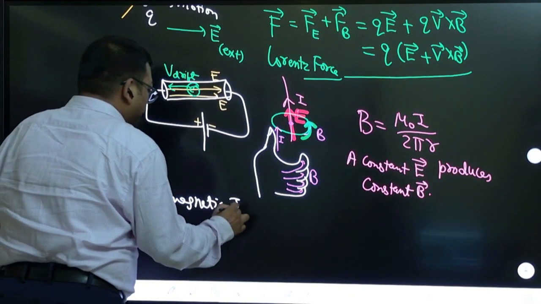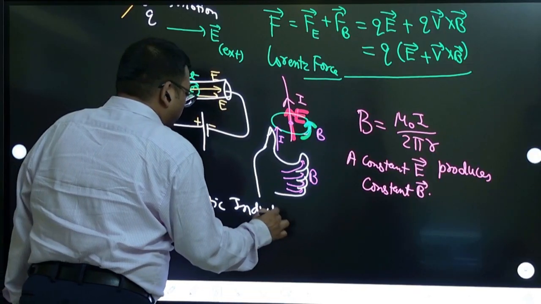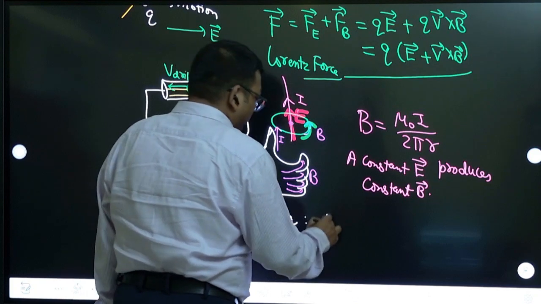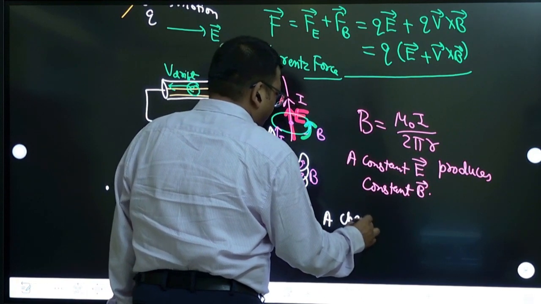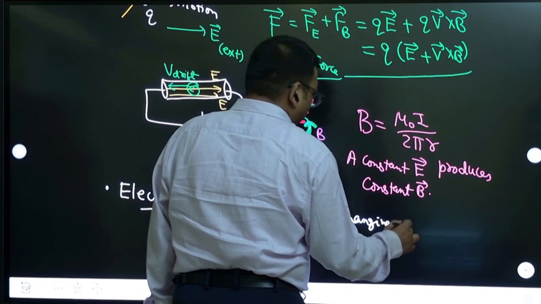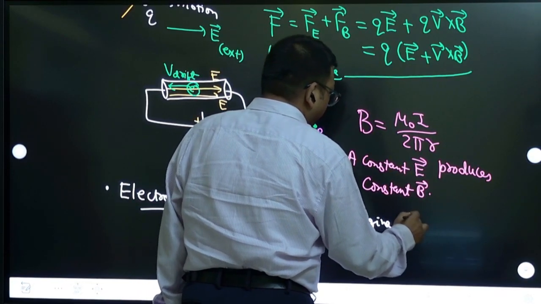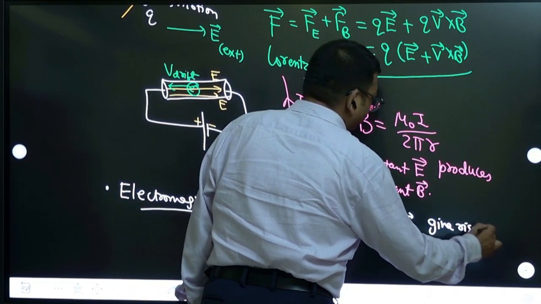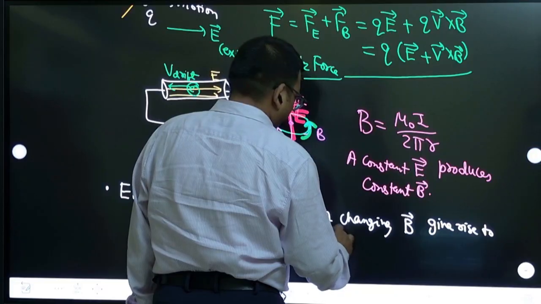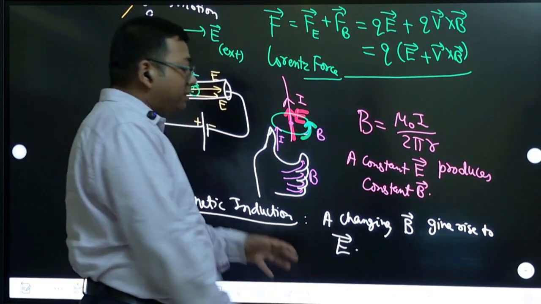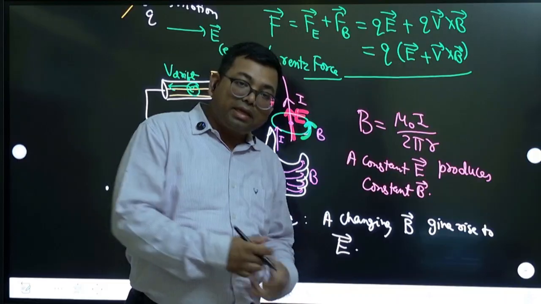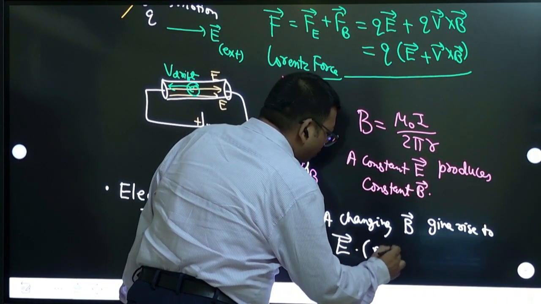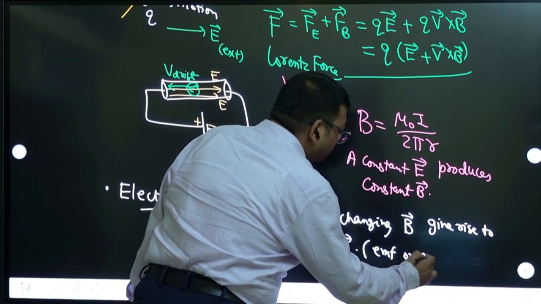Electromagnetic induction. In this electromagnetic induction, you have studied that a changing magnetic field gives rise to an electric field. Electric field means voltage difference, EMF or current. You can write other terms also, EMF or current, right?